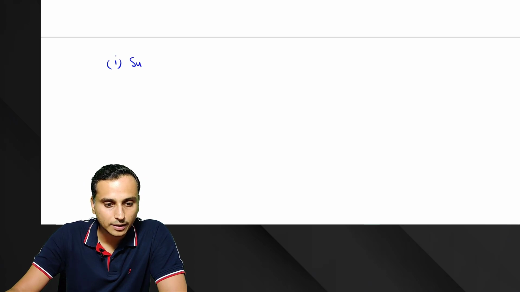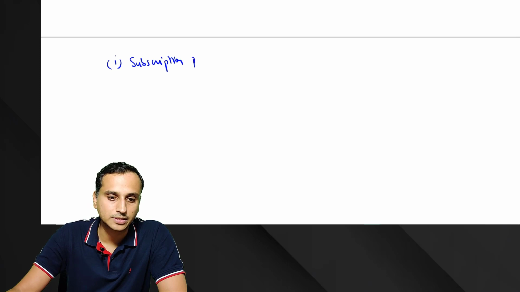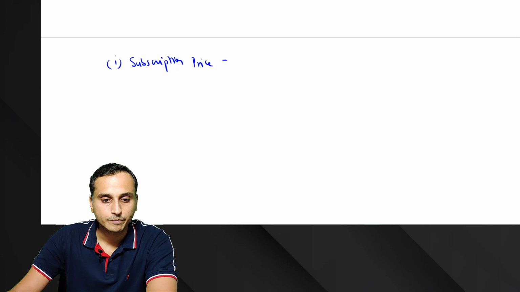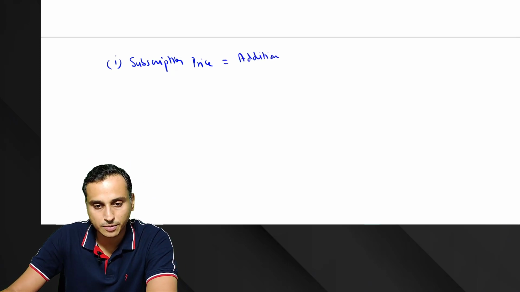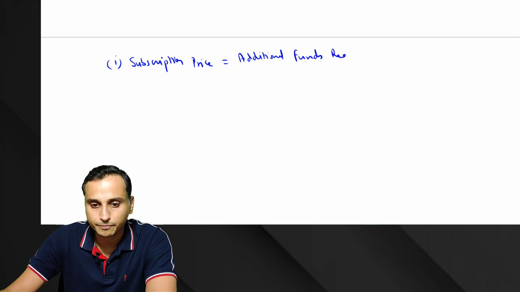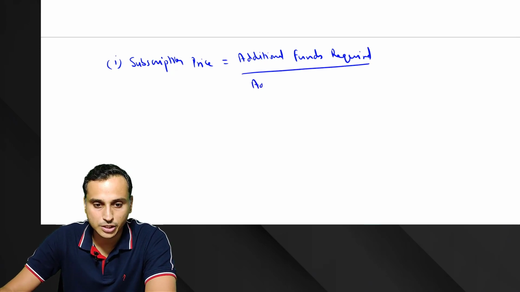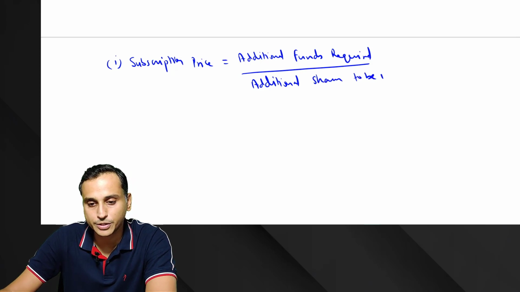So formula number 1, how do we calculate subscription price? What is subscription price? The price of the right shares. Subscription price is equal to additional funds to be raised, or additional funds required, divided by additional shares to be issued, that is right shares.